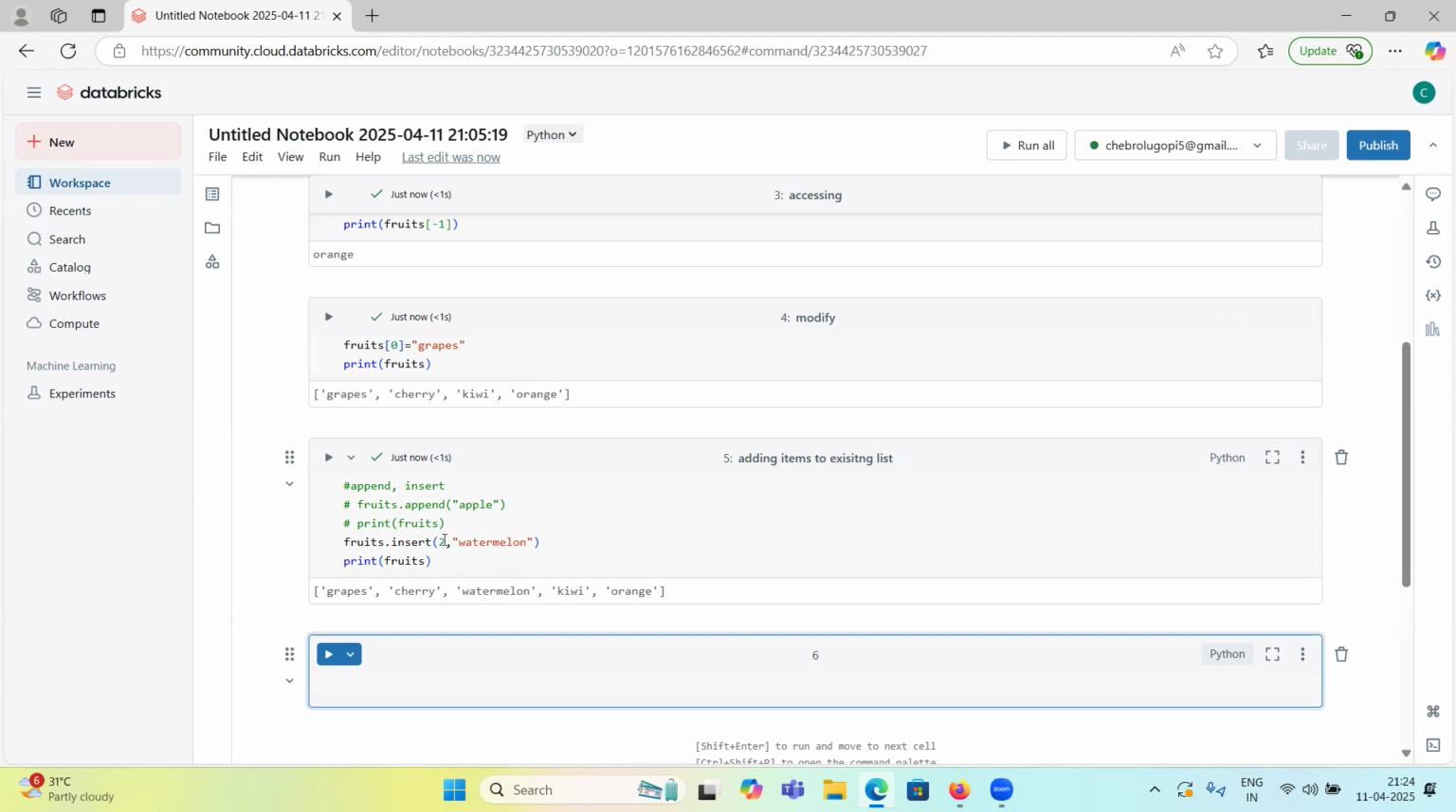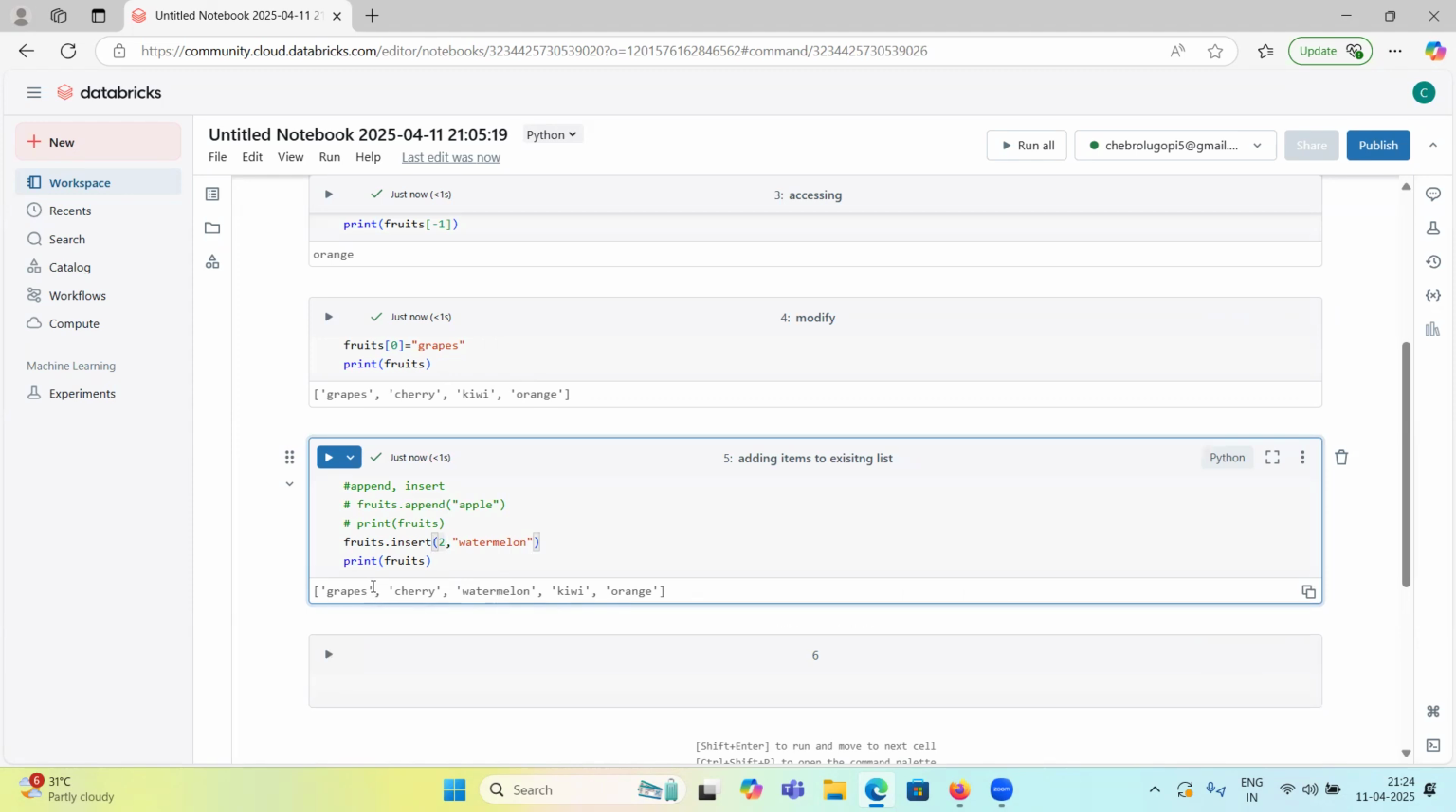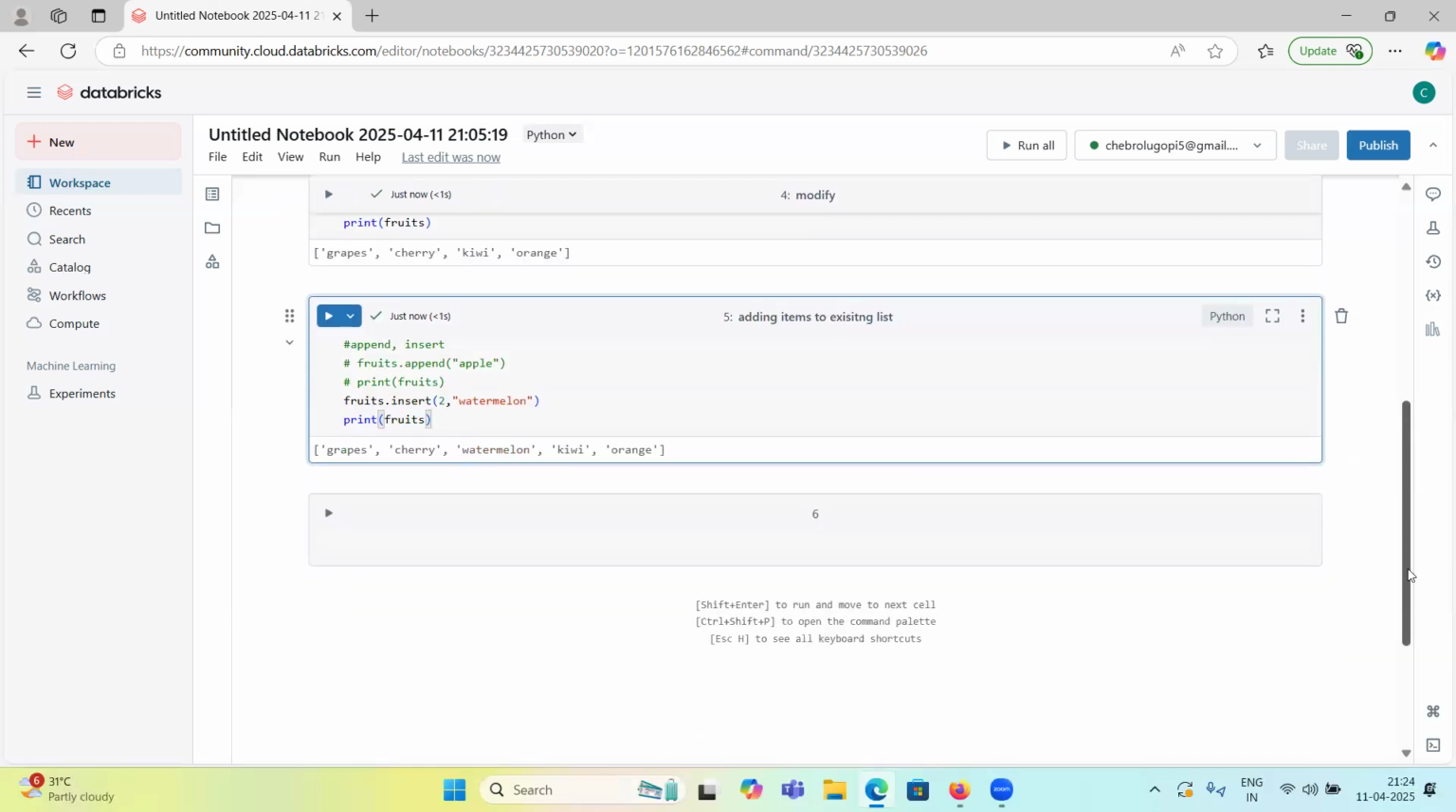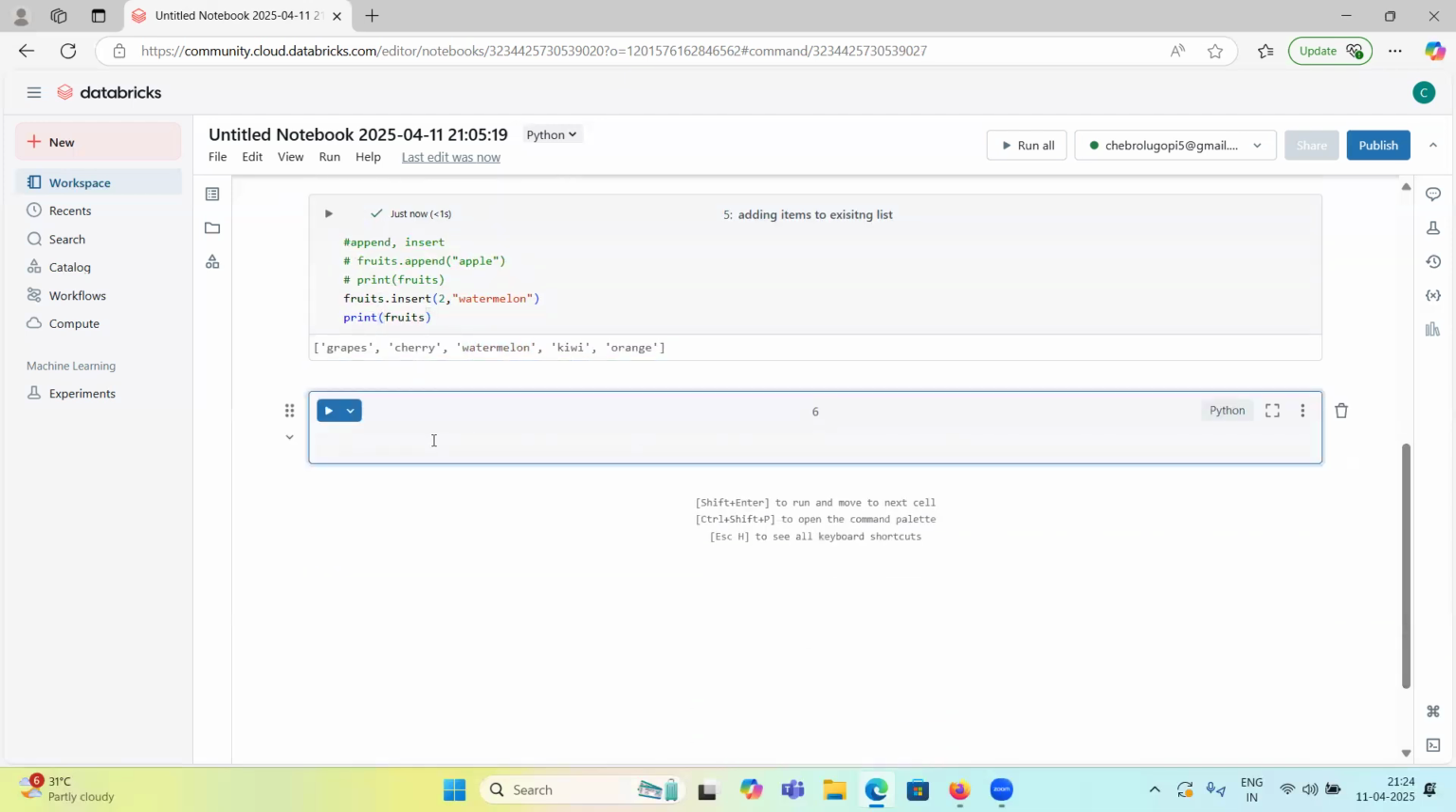So at insert index second position, zeroth position, first position, second position is watermelon. So I have added watermelon. So next kiwi and orange will be now third and fourth position. Zeroth, first, second, third, and fourth position. Like that. So if you want to add at the last, you can use append, and if you want to add at a particular position, you can use insert using index.